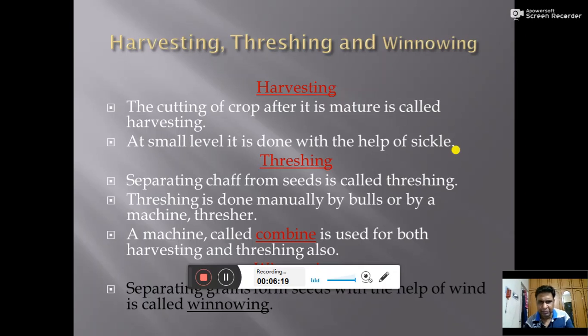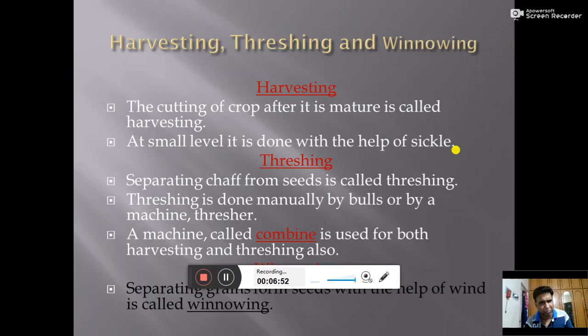you can see its picture, or you can have it at your home also. Sickle is a kind of curved knife, you can say. With the help of that curved knife, the farmer cuts the crop if the crop is not at a very large level. If the crop is at a large level, the farmer has to use some machines, and that is known as a combine. Nowadays a combine is a machine which is used to harvest the crop and for threshing also.